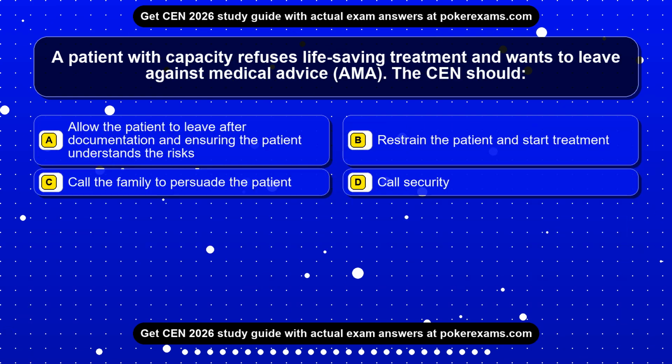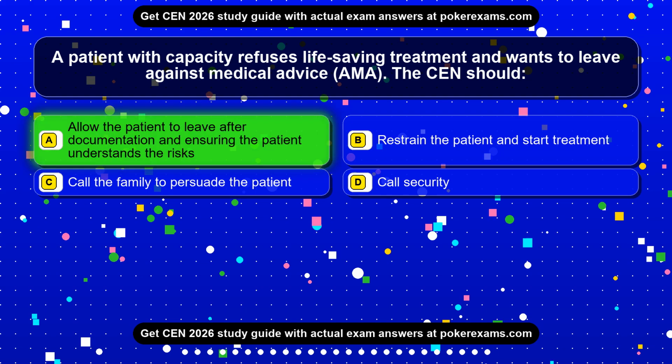Question 5. A patient with capacity refuses life-saving treatment and wants to leave against medical advice, AMA. The CEN should: Option A, allow the patient to leave after documentation and ensuring the patient understands the risks. Option B, restrain the patient and start treatment. Option C, call the family to persuade the patient. Option D, call security. The correct answer is option A, allow the patient to leave after documentation and ensuring the